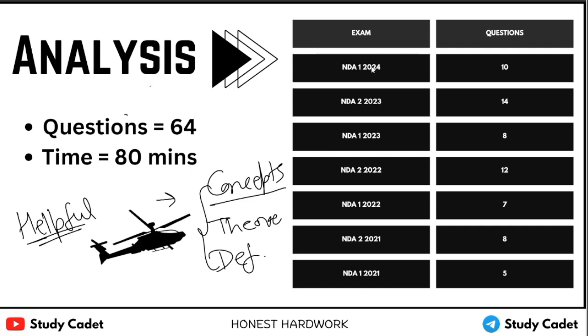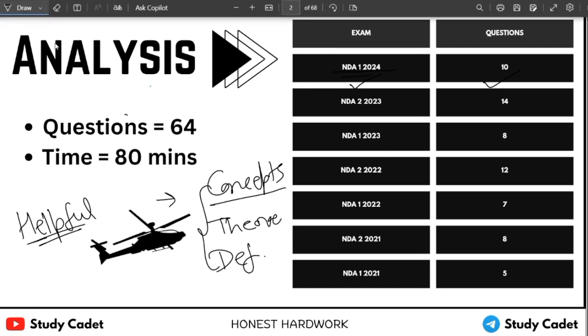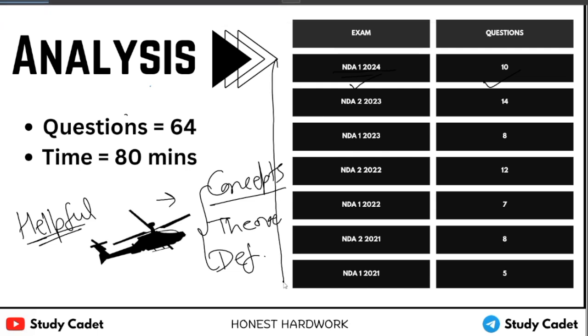So you can see how many questions were asked in previous years. In NDA 1 2024 there are 10 questions, and similarly you can go to NDA 1 2021. So basically 10 questions you can expect from the probability chapter, or at least 8.